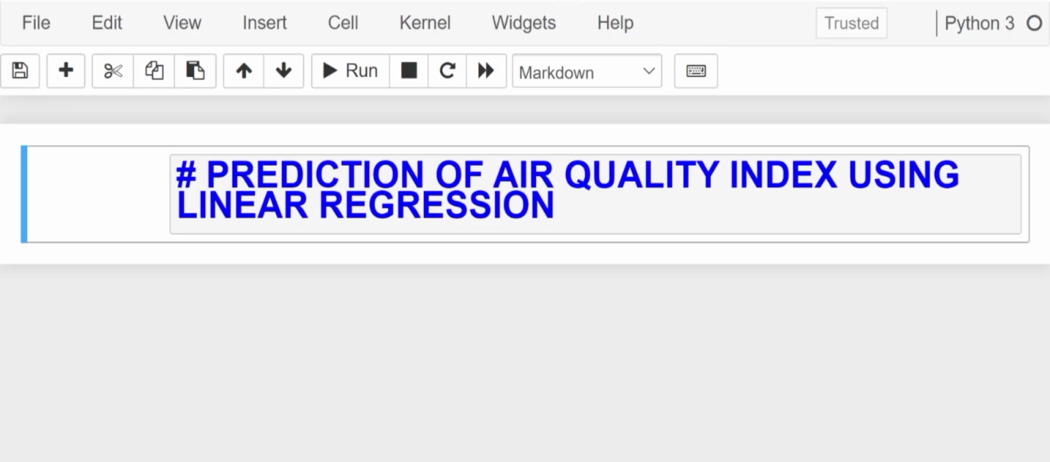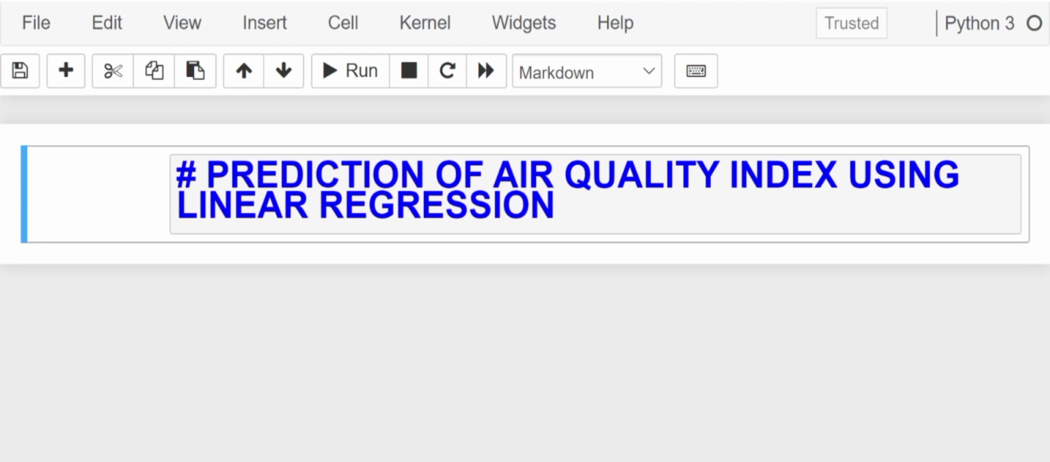Hi all, I am Divya Somakumar and in this video we are going to learn to make a model for prediction of air quality index using linear regression. What is air quality index? Air quality index is an index for reporting air quality on a daily basis. It's a measure of how air pollution affects one's health within a very short period of time.